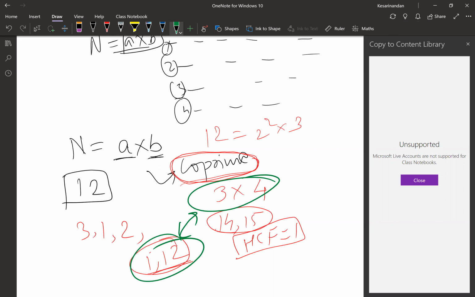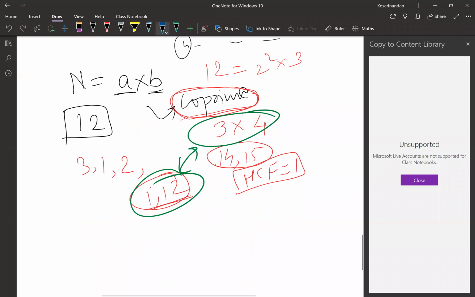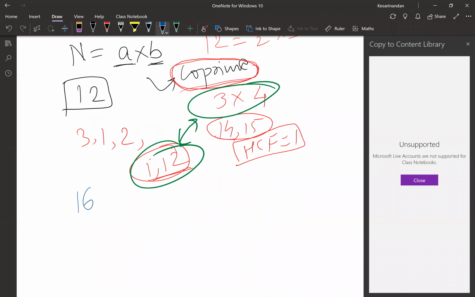Now, let's do the similar exercise for another number. Let's take here 16. Now calculate it, guys. Same exercise. How many ways? A into B, where A and B both are coprime. 1. Okay. We have one answer, that is 1. Anybody else? One case. All right. And what is that one way? 1 into 16.